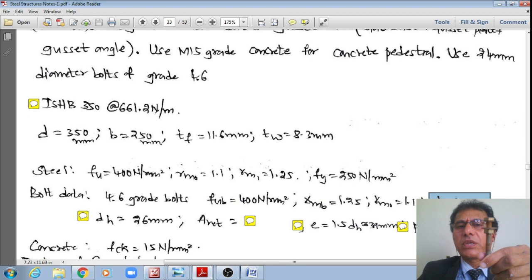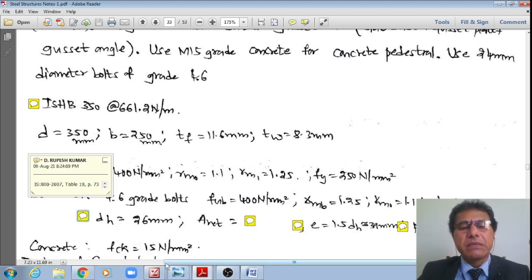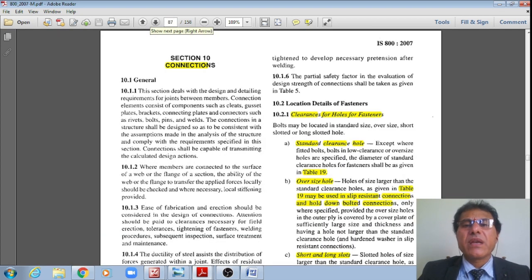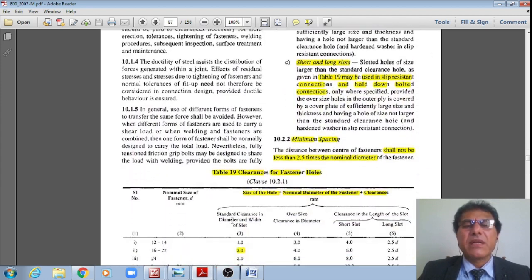Nominal diameter of the bolt is equal to 24 mm. Therefore, if I go to table 19, page number 73, let me go to that page number 73 at a quicker pace. Right, page number 73.